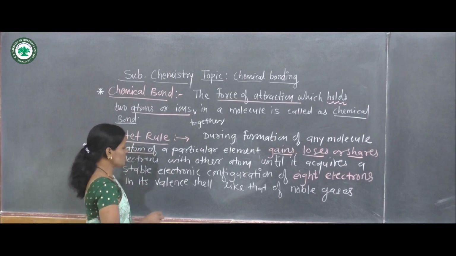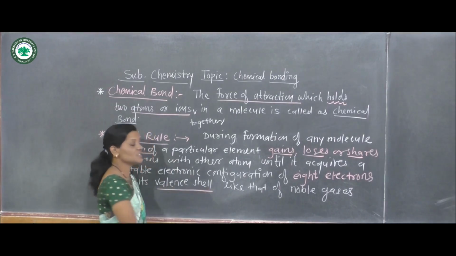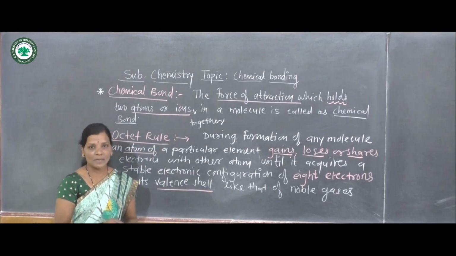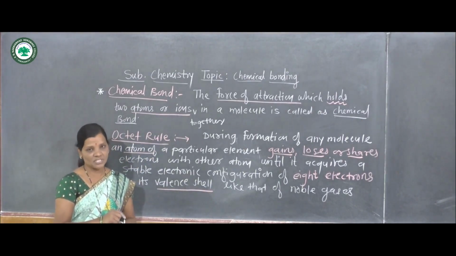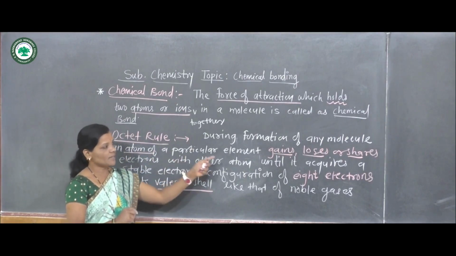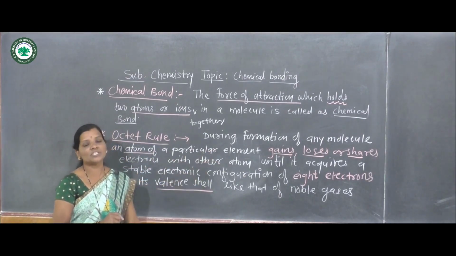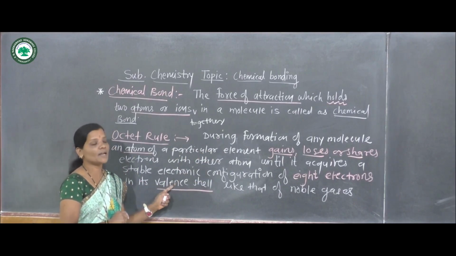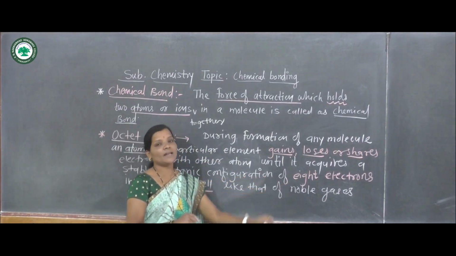Now here we should know what is meant by valence shell. Valence shell means the outermost shell of that particular atom. Then the gain of electrons, loss of electrons or sharing of electrons takes place until the valence shell of that atom gains 8 electrons.